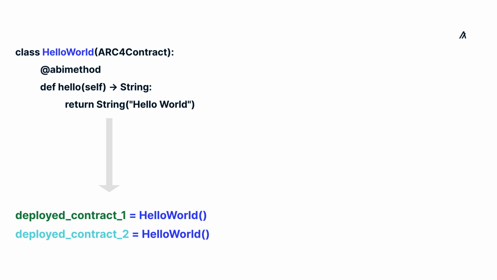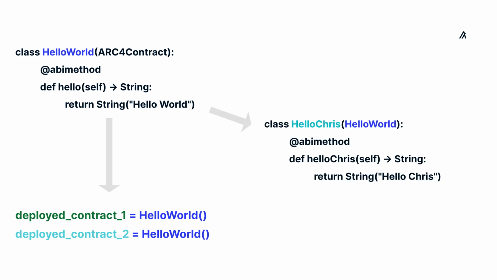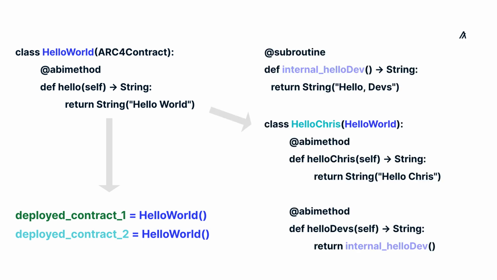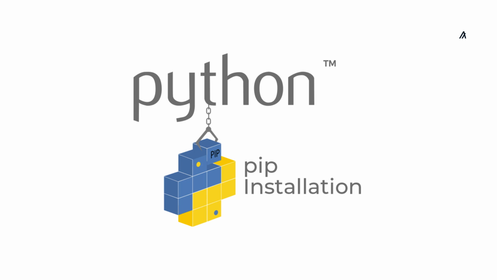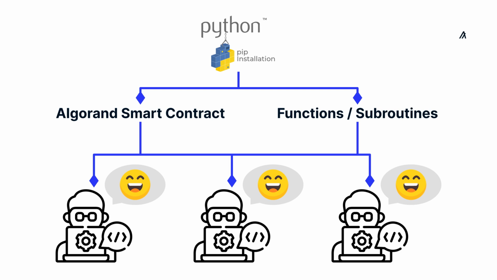So each of the deployed smart contracts is its own instance that is separate and different from other smart contracts. You can also extend other smart contracts through inheritance, or define standalone functions and reference them. You can also do this across different Python packages through pip, a Python package manager. So in the future, there will be a Python library containing commonly used Algorand smart contracts and functions that could be reused by other smart contract projects.